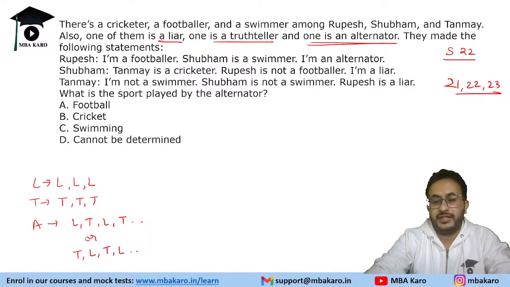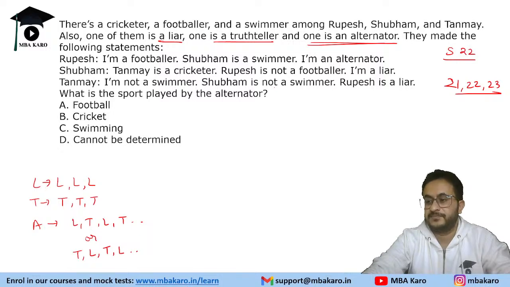For now, let me tell you what happens. If a person says, I am a liar, will that person be a liar? That is a key statement in this.